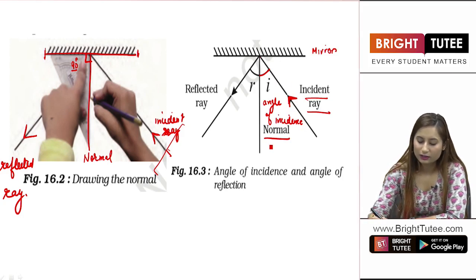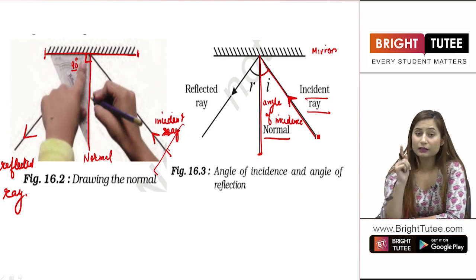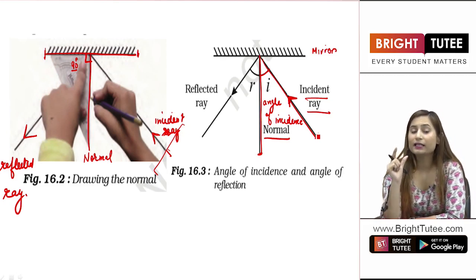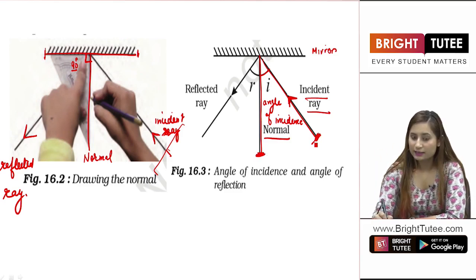This is the angle between the normal and the incident ray. This angle, as a whole, is known as the angle of incidence. This angle is between the normal and the incident ray. Remember, not between the incident ray and the mirror, but between the normal and the incident ray.